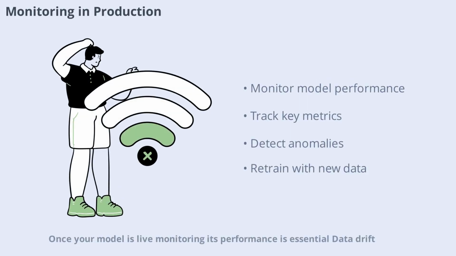Once your model is live, monitoring its performance is essential. Data drift, unexpected inputs, or changes in user behavior can degrade model accuracy over time. Set up monitoring tools to track key metrics and detect anomalies. Regularly retrain your model with fresh data to maintain performance. Proactive monitoring ensures your model continues to deliver value in real-world settings.